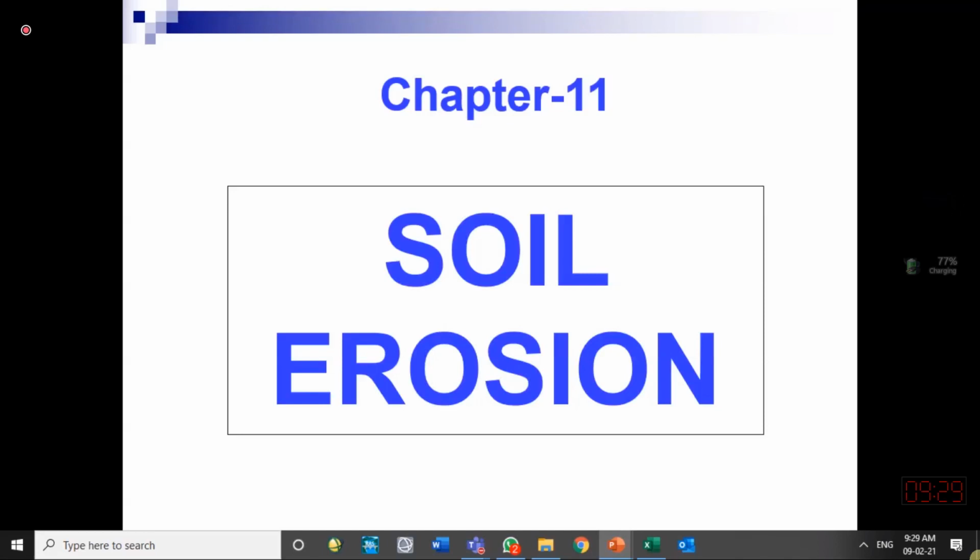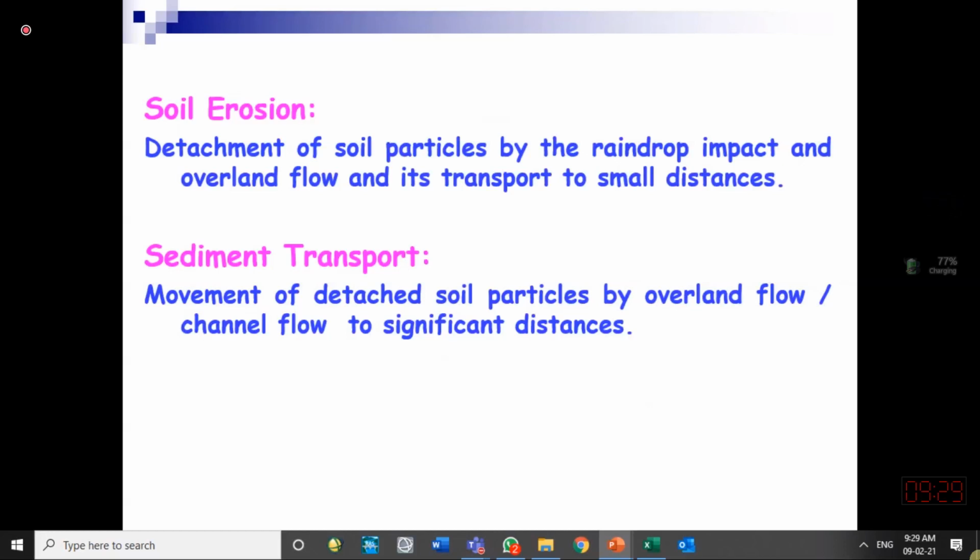So what is soil erosion? The earth is made of different kinds of materials, and those small particles of the earthen material are called soil or sediments. So erosion is the detachment of small particles. Another name for the detachment of the soil is erosion. Soil erosion is detachment of the soil particles. Usually it happens because of raindrop impact.